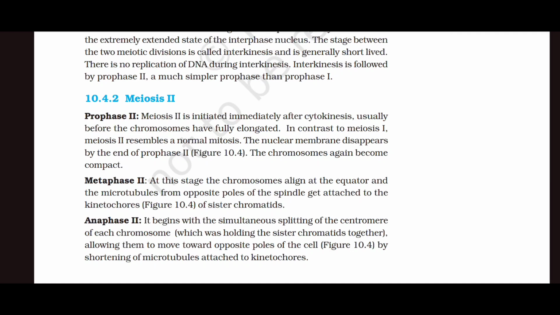Metaphase 2. At this stage, the chromosomes align at the equator, and the microtubules from the opposite poles of the spindle get attached to the kinetochores of sister chromatids.